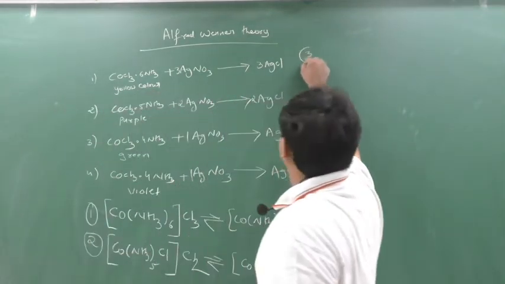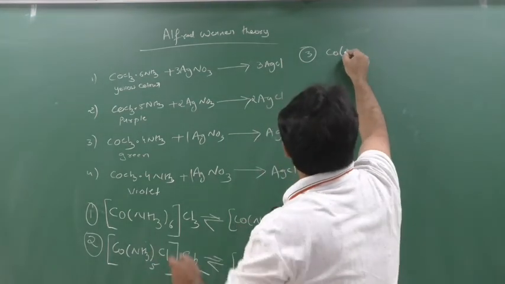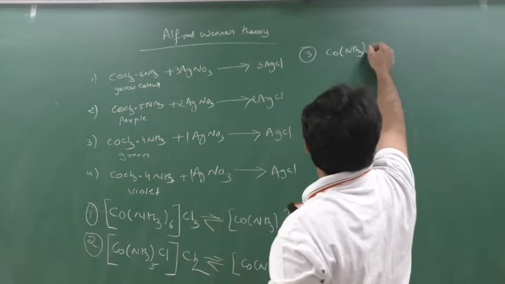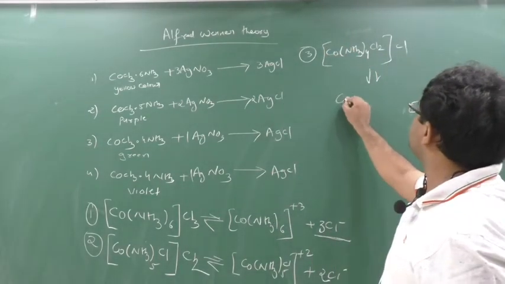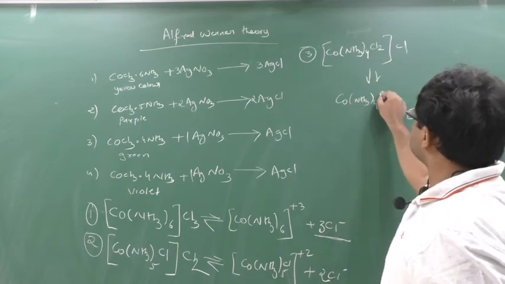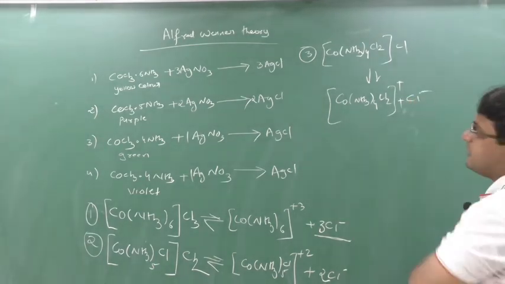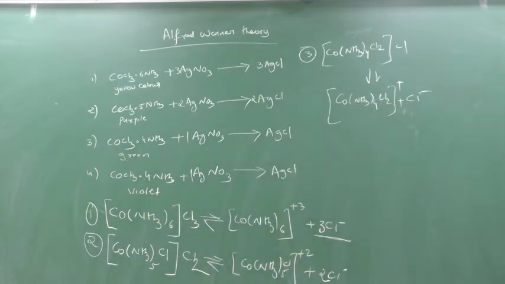Similarly, if you see the third formula, how many ammonia? Coordination should be 6, but here the coordination is how many? 4. So here 4 will come, and out of 3 chlorine, 2 chlorine will be inside and 1 chlorine will be only outside. So what can the formula be? [Co(NH3)4Cl2]+ and Cl minus. So that's why only 1 Cl minus is dissociated in question number 3. That's why only 1 AgCl is formed. This was the Werner theory, and Werner understood this. Oh, actually this is the logic. From here the coordination chemistry starts.